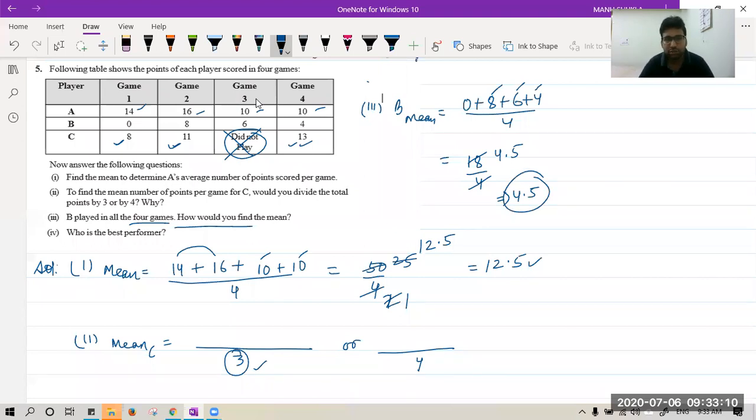And D part is who is the best performer. We have found A has average score 12.5, C has average score 4.5, and sorry, it is B. B has 4.5 and C has 8 plus 11 plus 13, that is 11 and 8 is 19, 22, 32 upon 3, it will be 10 point something. So you can see A has done the best thing. So A is the best performer. You can say as A has the highest average marks, average points, so A is the best performer.